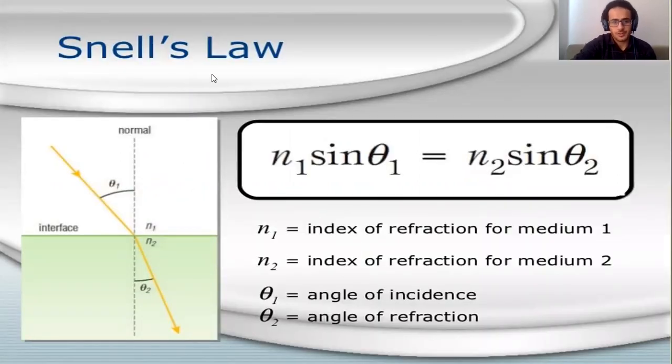Let's move to Snell's law. Snell's law shows the relationship between the incident angle and the refracted angle. Here, n1 and n2 are the refractive indices for the first medium and the second medium. Theta 1 is the incident angle, theta 2 is the refracted angle.